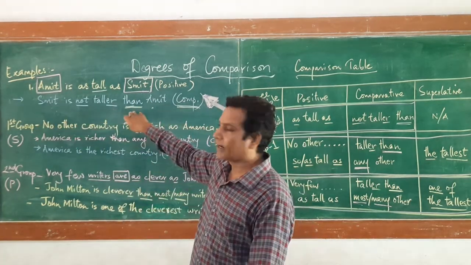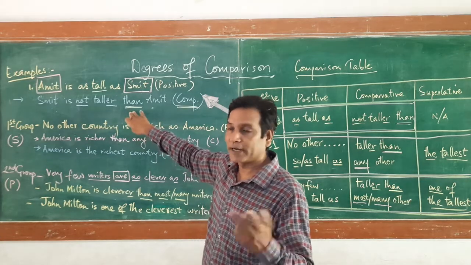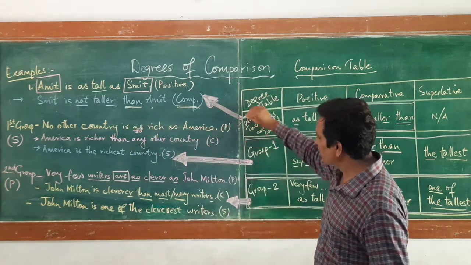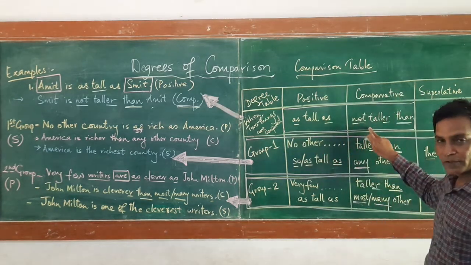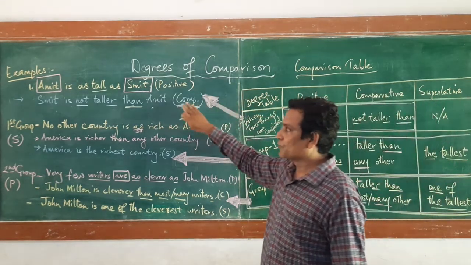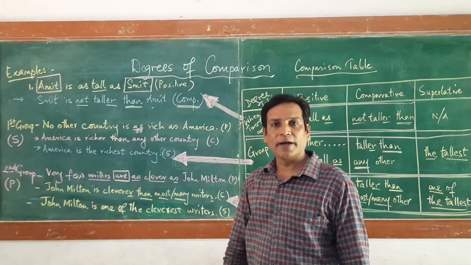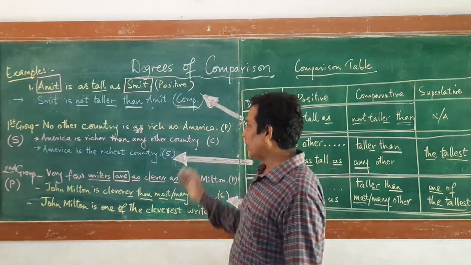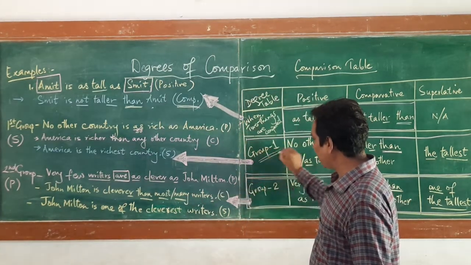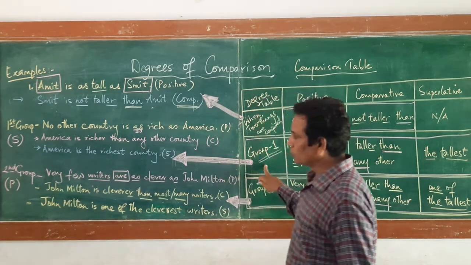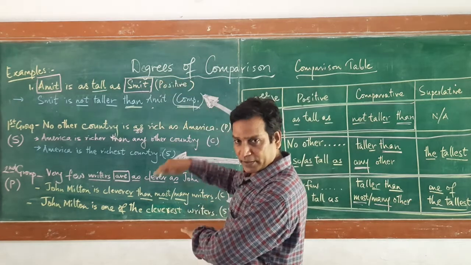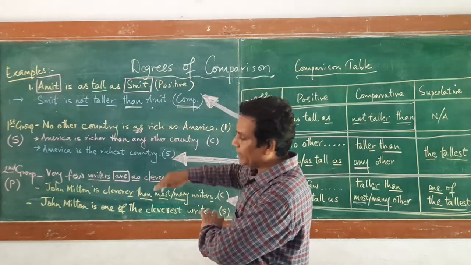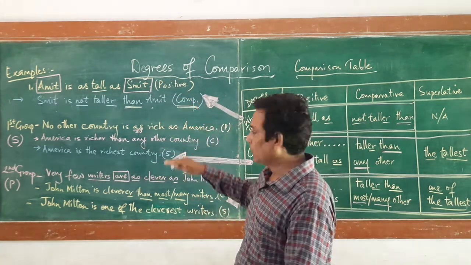So likewise, you can transform when two things are compared. You only have to check this table, the very first one, which I have given here. So this is how you can transform when two things are compared with each other. Now the second one, that is group 1. Now in group 1 also, there is a differentiation, so don't mix this table with this one. All these three are totally different from each other.